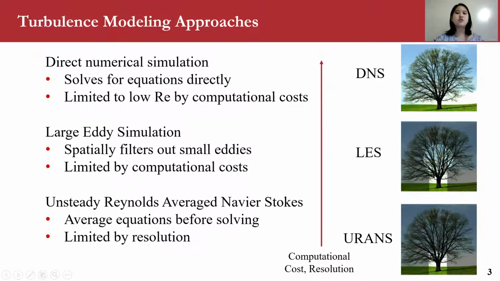It spatially filters out small eddies, and it's limited additionally by computational costs. The one that is least computationally heavy is the unsteady Reynolds-averaged Navier-Stokes equation, or URANS, which averages the equations before solving. So in this analogy, you can only see the large trunk because it's very much limited by resolution.